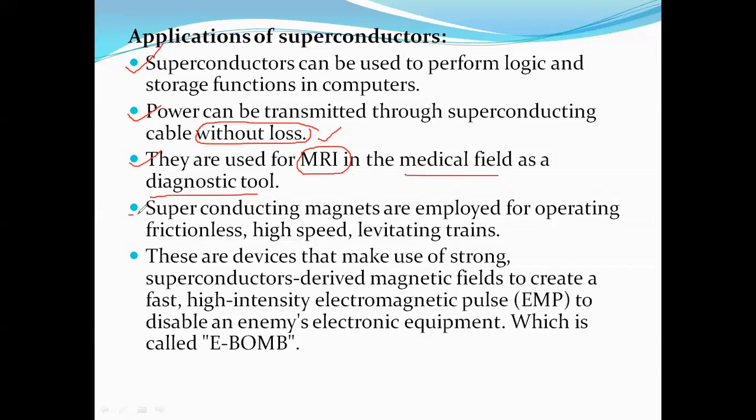Next, when we are discussing superconducting materials, they are used in levitation techniques. Now I will tell you what levitation trains are. Levitation trains are high-speed trains which contain very little friction. We are just taking the railway track. You see this, it is known as the railway track, right?